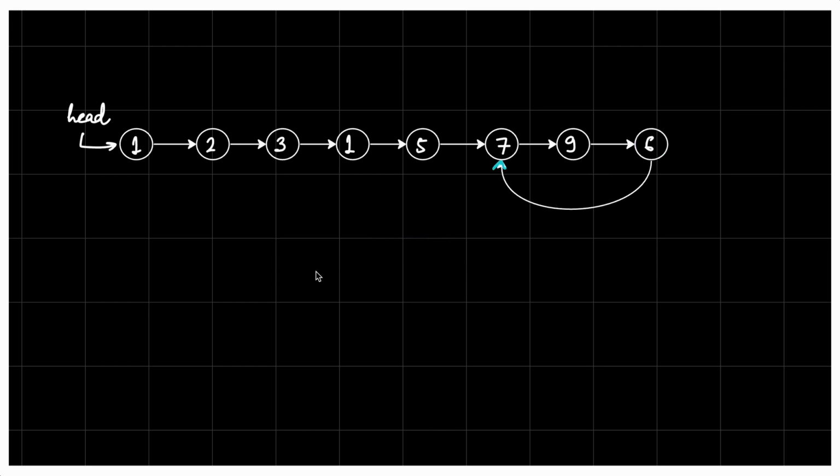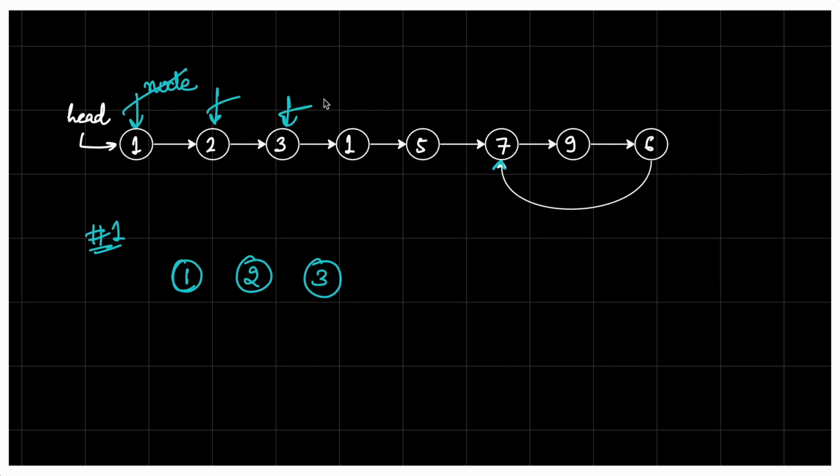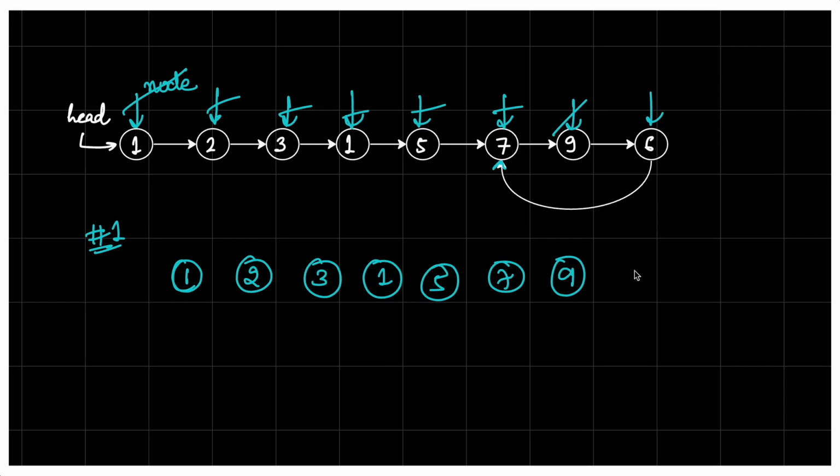Okay, so now let's try to understand how we are going to solve it. The first very basic approach can be: whatever node we are traversing, let's say we start from this particular node and we store it somewhere. We'll move to the next, store it, move to the next, store it, and so on.